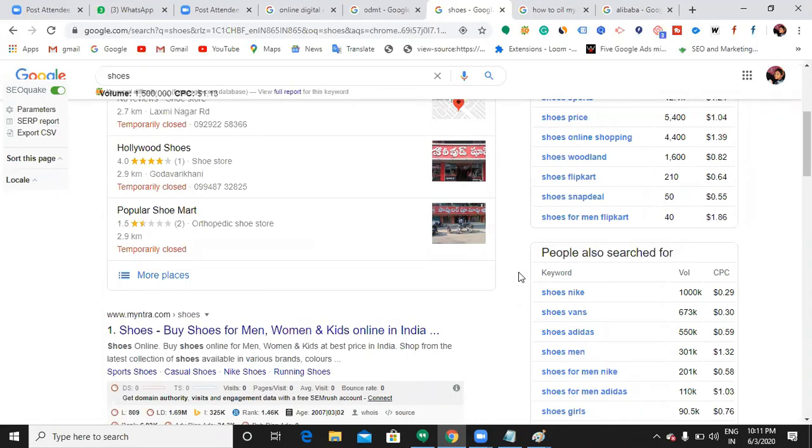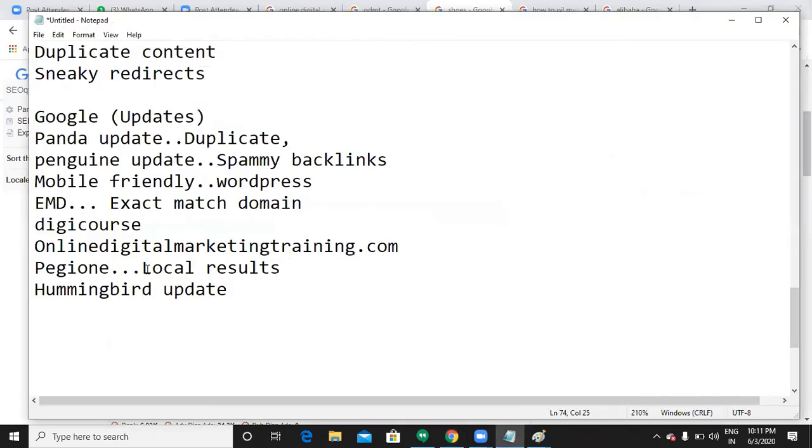It won't show me the USA results and it won't show me the Bangalore results. Why? Because it gives first priority to your local location. That happens with the help of this Pigeon update. It is not any punishable update. It is just an update released by Google in order to give local results. The next thing is the Hummingbird update.